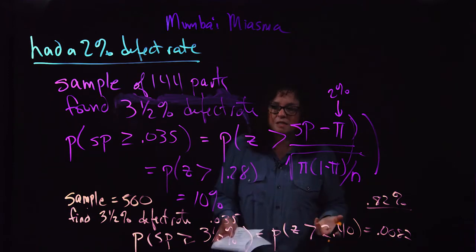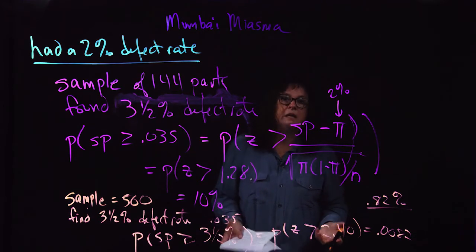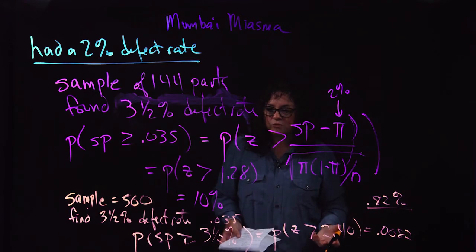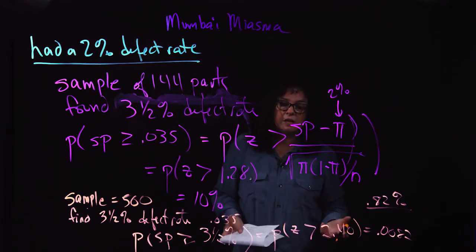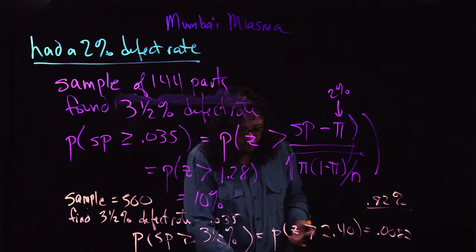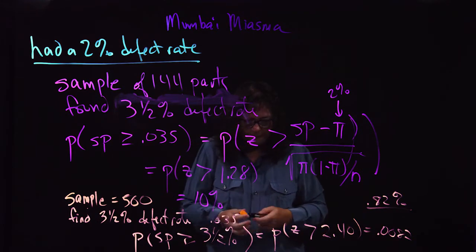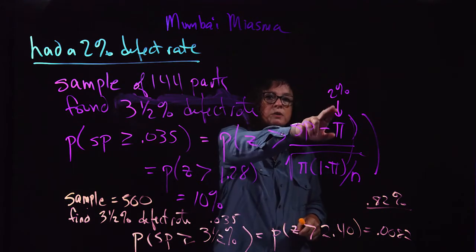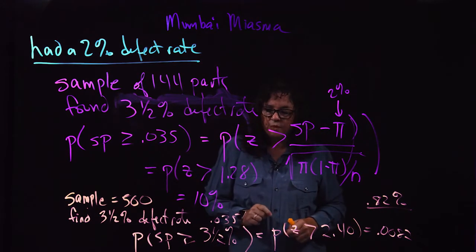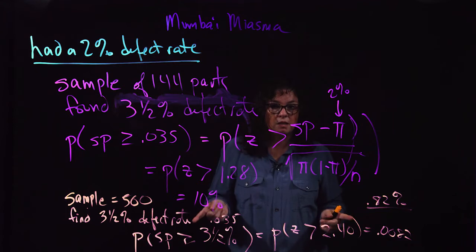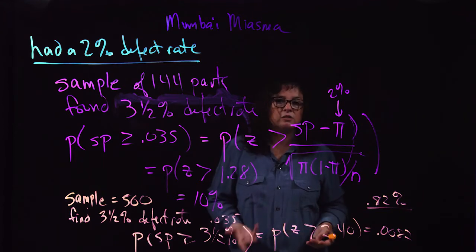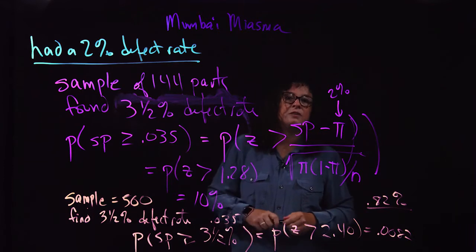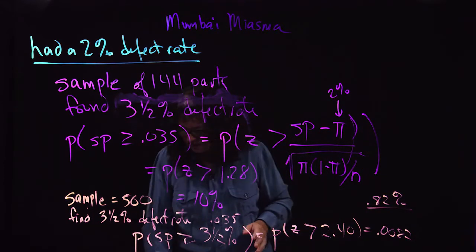Now, this does suggest that we have a problem coming out of Mumbai. So we have to start really looking into this. The next step is to say, it doesn't look like the truth is really 2%. So I want to find out where the truth is. What is the defect rate they're sending us? To do that, I want to look at interval estimation, or finding a confidence interval.